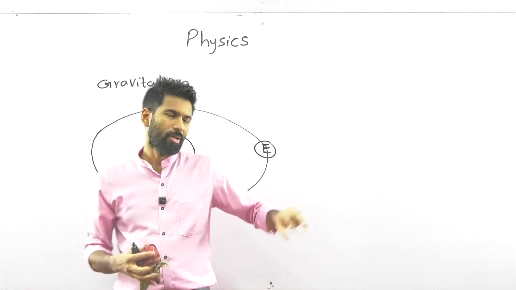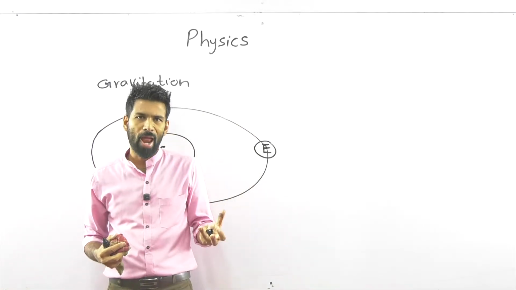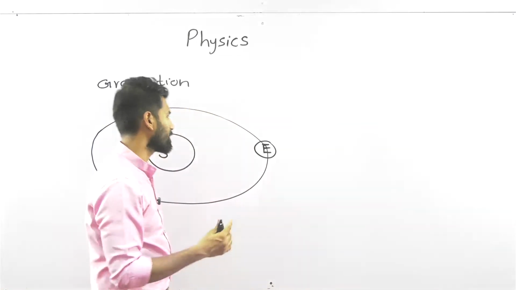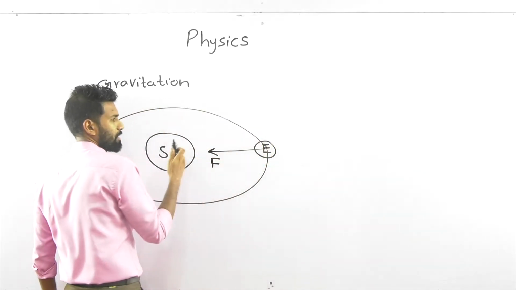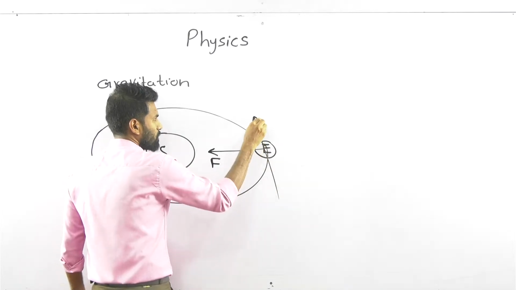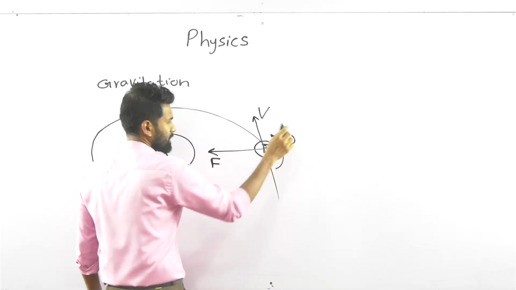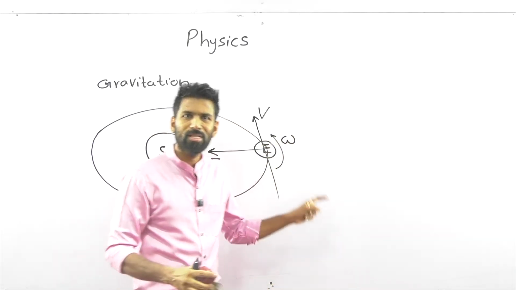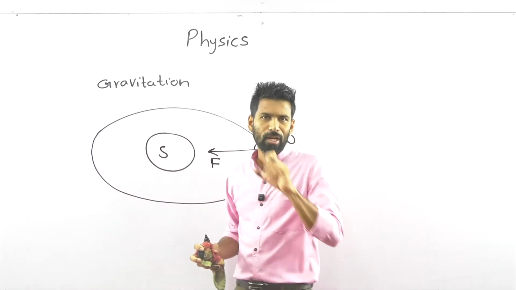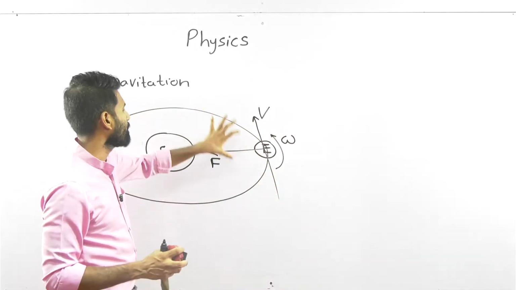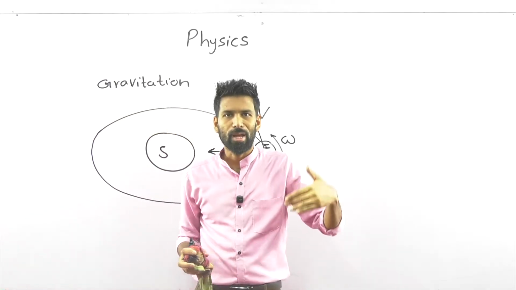So this is the nature. In nature, the Earth orbits around the sun. To explain this, we have a man-made model called gravitation. In gravitation, they say there's a gravitational force acting on Earth towards the sun, and there's a tangential velocity with which Earth orbits, and there's a rotational velocity, an angular velocity. I don't need you to understand all these things. I'm just giving you an example. Physics is understanding the nature through man-made models. Through gravitational theories, we can explain how Earth rotates around the sun.